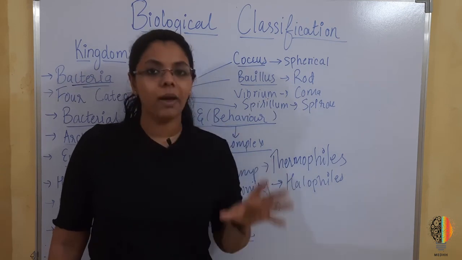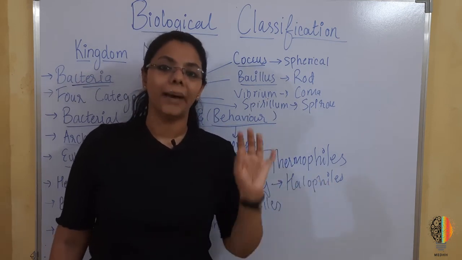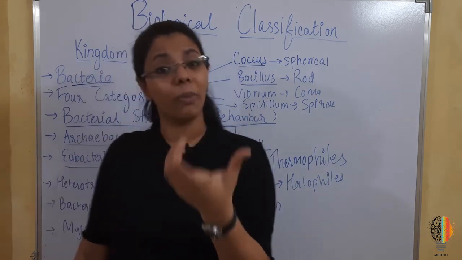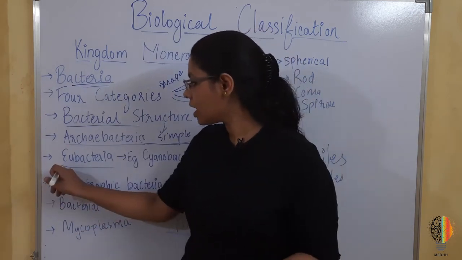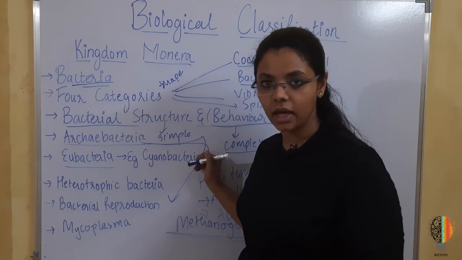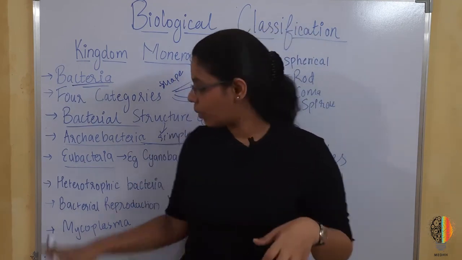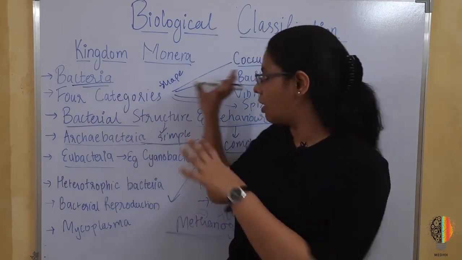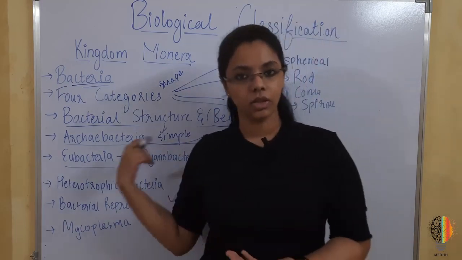Such a group of bacteria is known as eubacteria, Eu standing for true bacteria. The example they have used is cyanobacteria. Since there are many points to be covered in eubacteria, we'll come back to the topic of eubacteria.